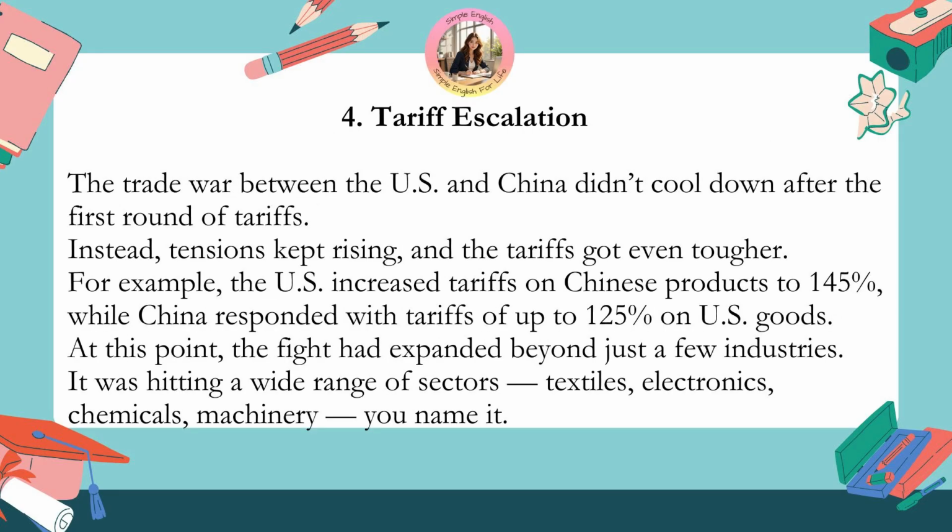4. Tariff escalation. The trade war between the U.S. and China didn't cool down after the first round of tariffs. Instead, tensions kept rising and the tariffs got even tougher. For example, the U.S. increased tariffs on Chinese products to 145%, while China responded with tariffs of up to 125% on U.S. goods. At this point, the fight had expanded beyond just a few industries. It was hitting a wide range of sectors: textiles, electronics, chemicals, machinery, you name it.